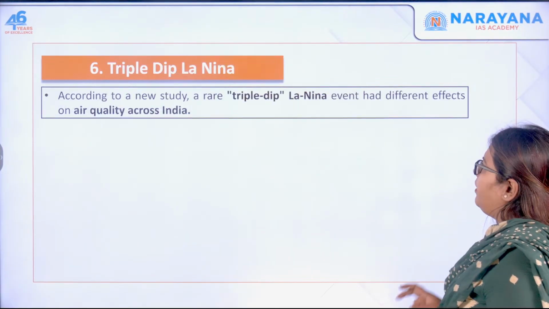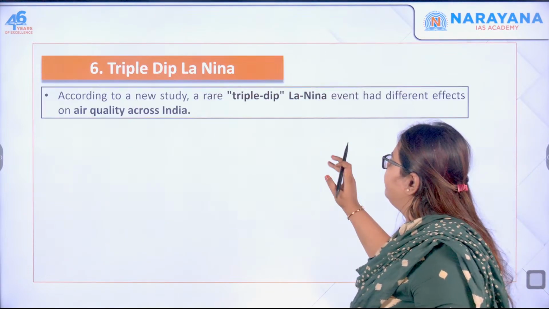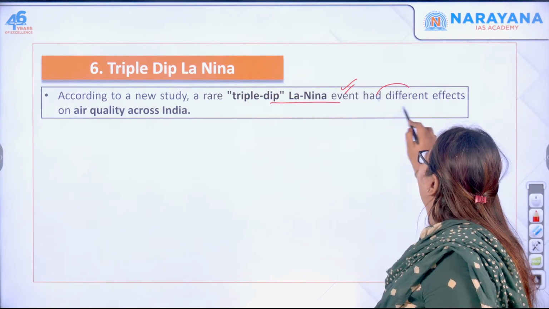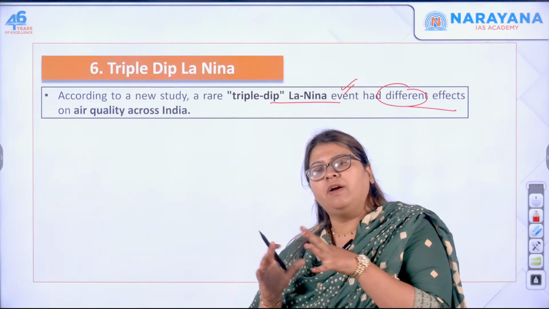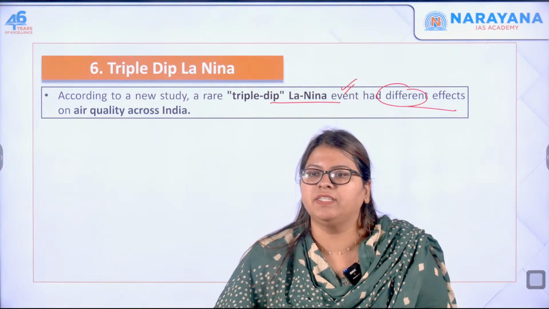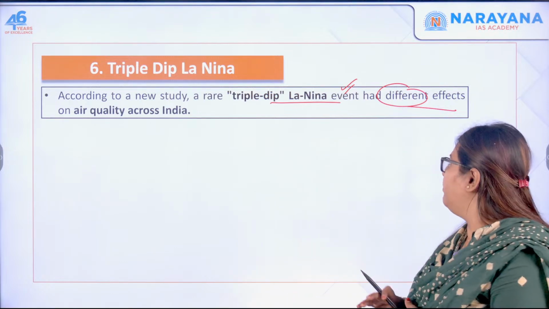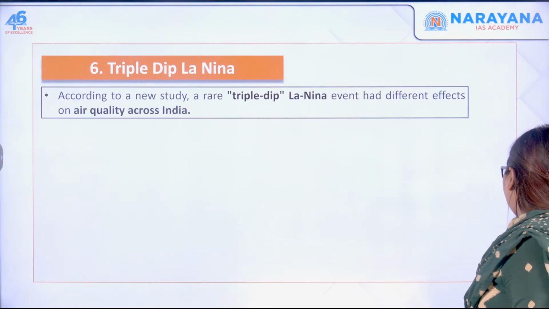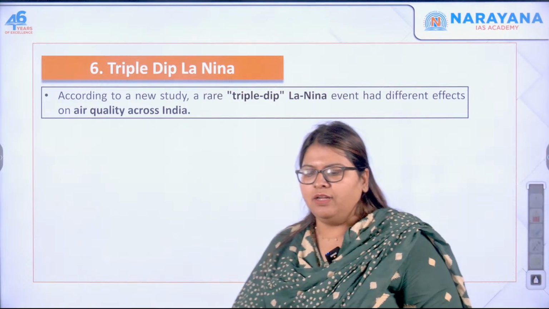According to a new study, a rare triple dip La Nina event had different effects on air quality across India. How triple dip La Nina is going to affect the air quality is not important right now. What is important for us is to understand the basics of ENSO and ENSO oscillations. This is what we write: El Nino Southern Oscillations, and then we will discuss what you mean by El Nino condition and what you mean by La Nina conditions.